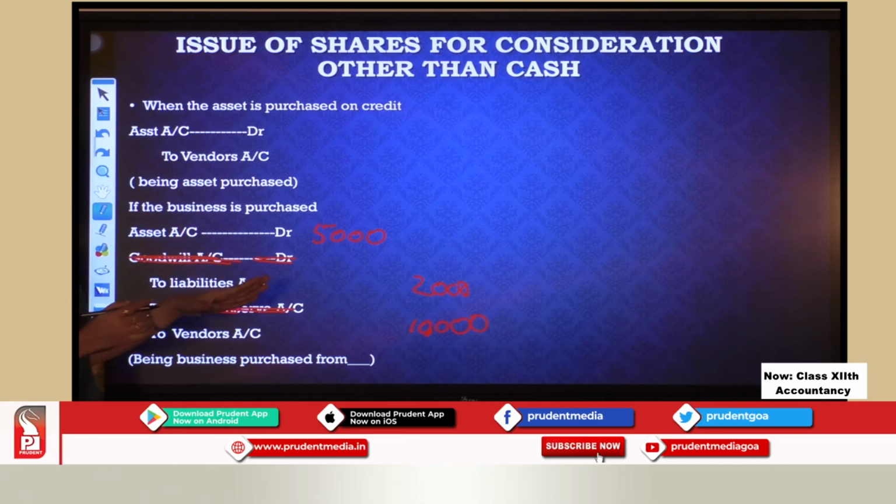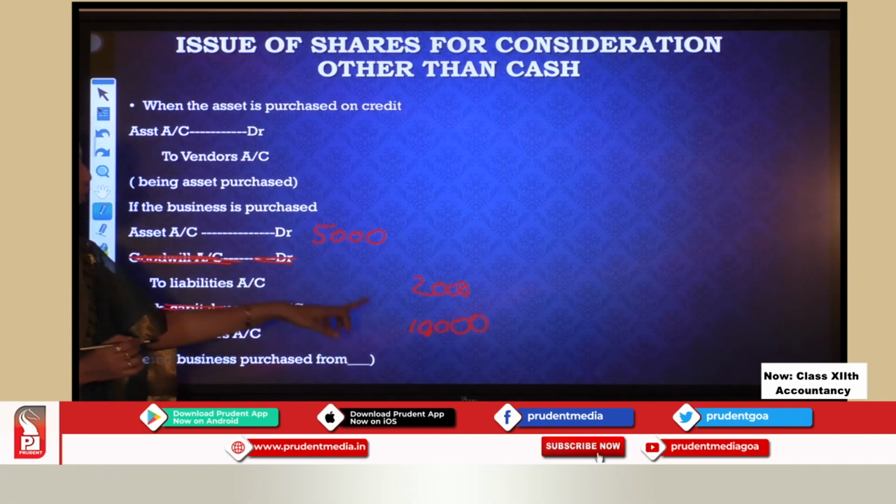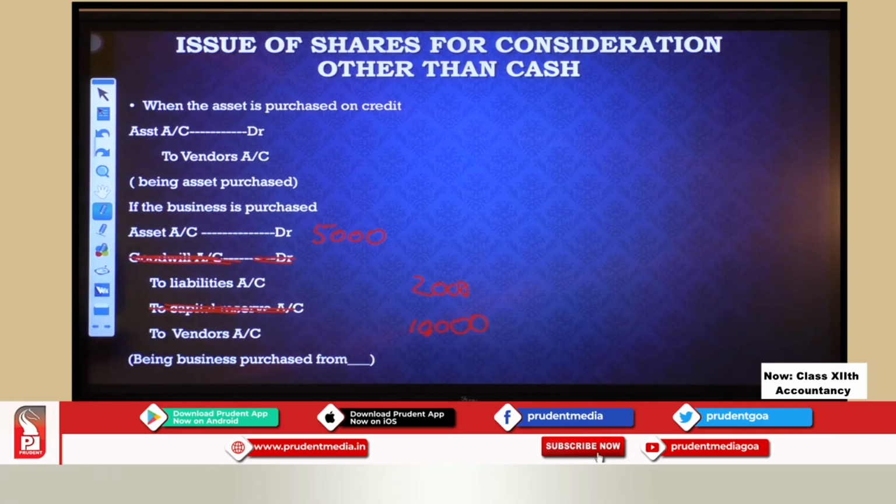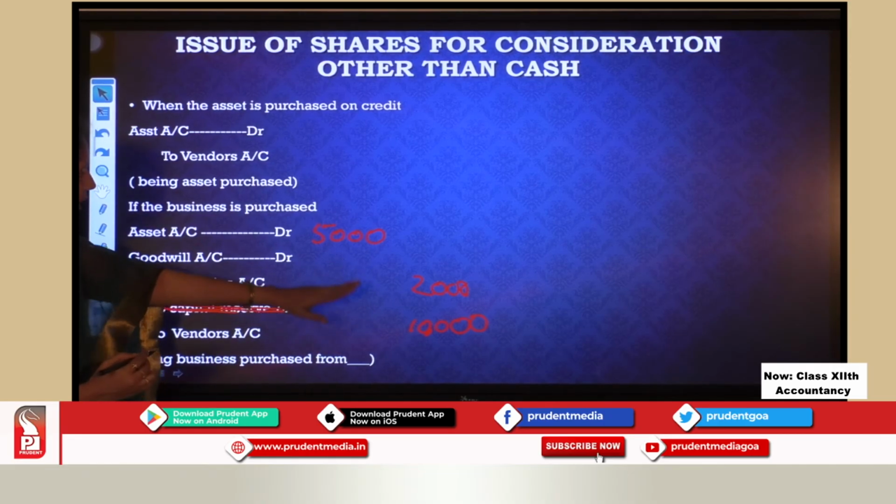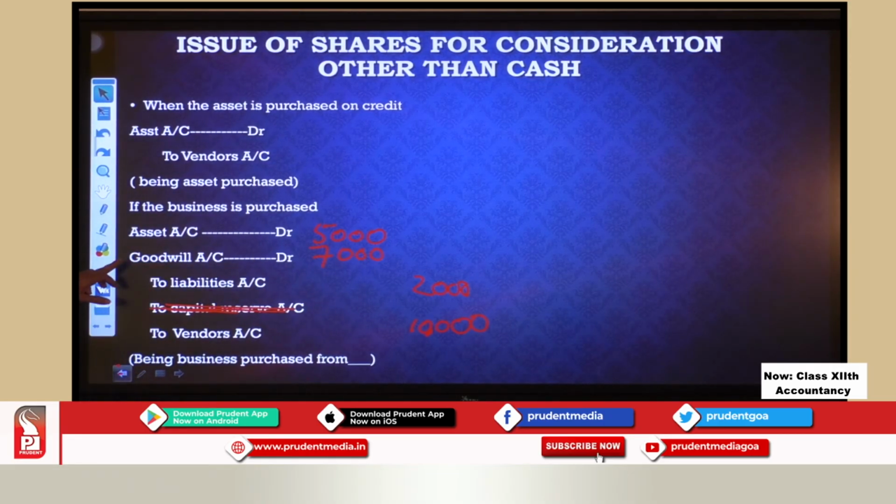Is the debit equal to credit? No. What is the credit? 12,000. What is the debit? 5,000. So we are paying more. Why is the company ready to pay more? Because that business has some goodwill. So we will have to record that excess amount as goodwill. So goodwill account. Now see, 5,000 assets, total credits are 12,000. The difference now is 7,000, which is for goodwill.